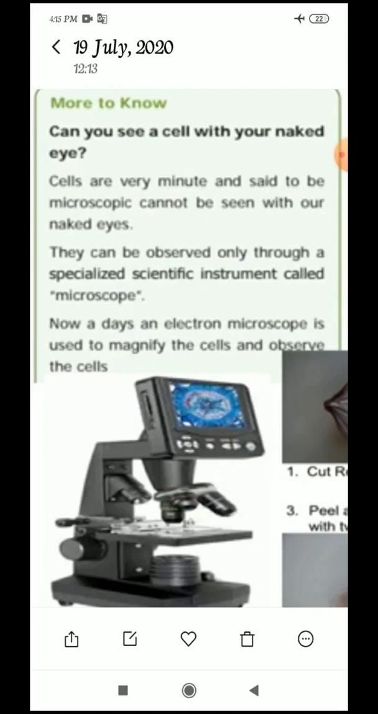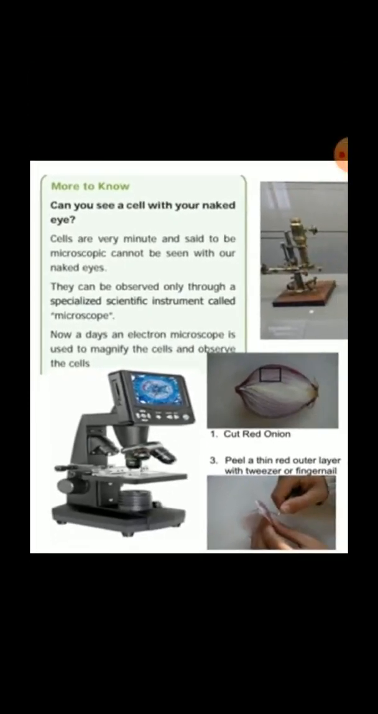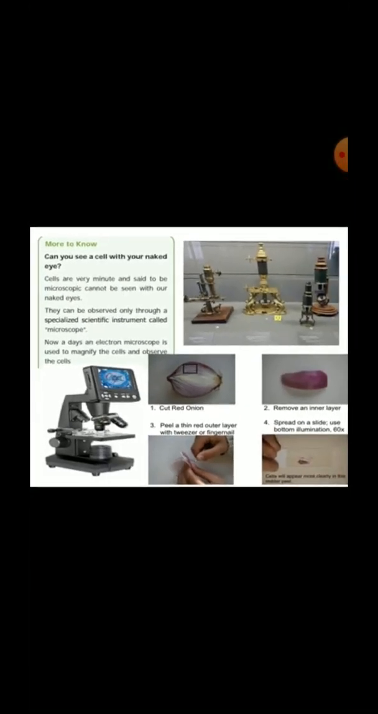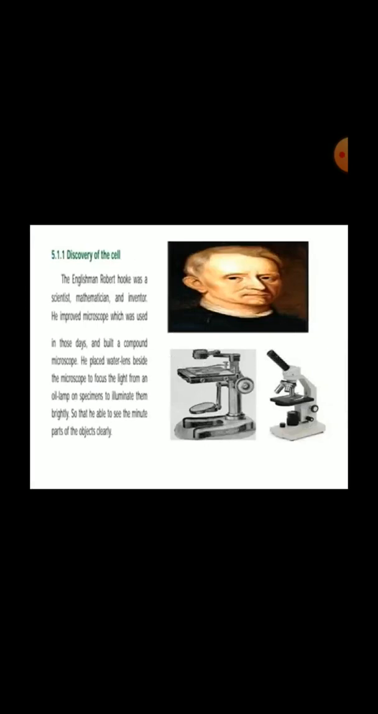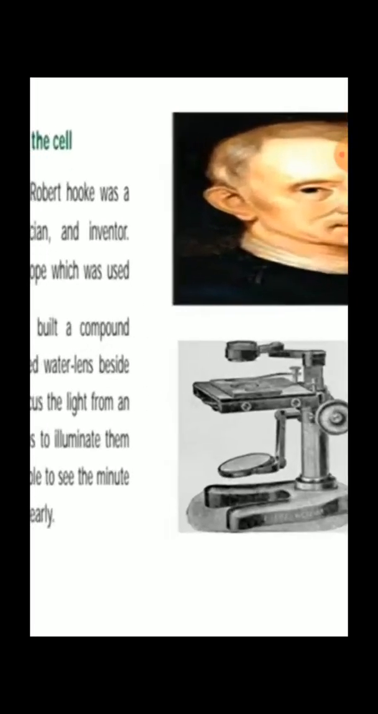Nowadays, the electron microscope is used to magnify and observe the cells. In olden days, we used the ordinary microscope, but nowadays we are using the electron microscope. It is used to magnify the cells and observe them. Are you clear, students? Yes. Which instrument is used to see the cell? Microscope. Very good.